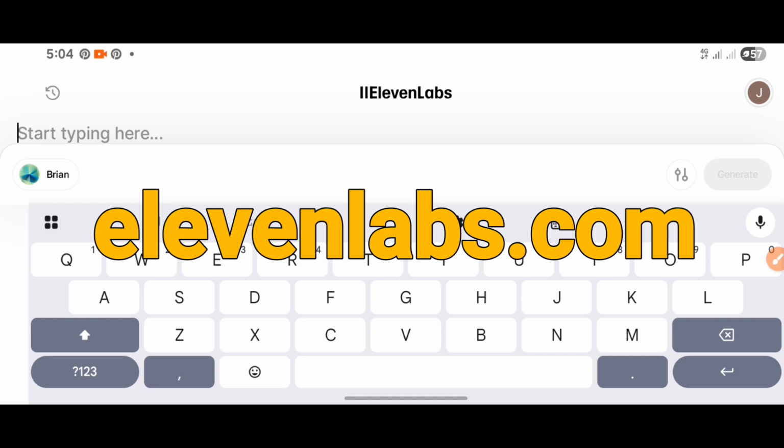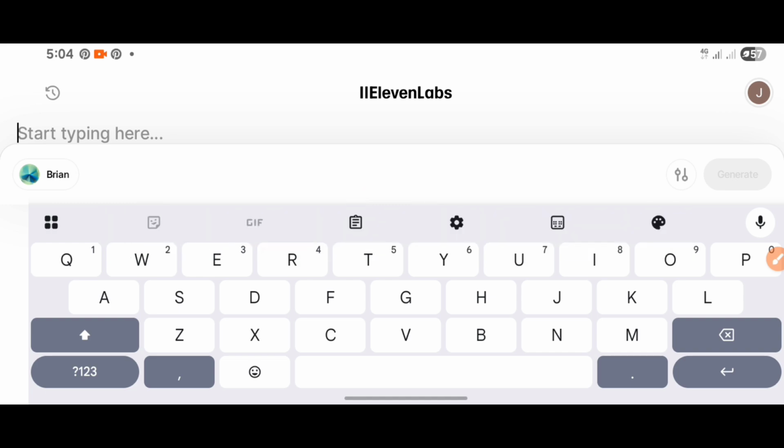Then to bring you over to this interface right now, you can see the home page here. And this is where we can convert our story to an audio. When you create an account on 11 Labs, you'll be given 10,000 coins, which will allow you to convert 10,000 words into an audio for that month.